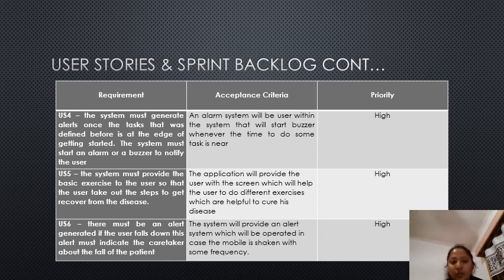And user story 5: the system must provide basic exercises to the user so that the user can take steps to recover from the disease. User story 6: there must be an alert generator if the user falls down. This alert must indicate to the caretaker the fall of the patient.